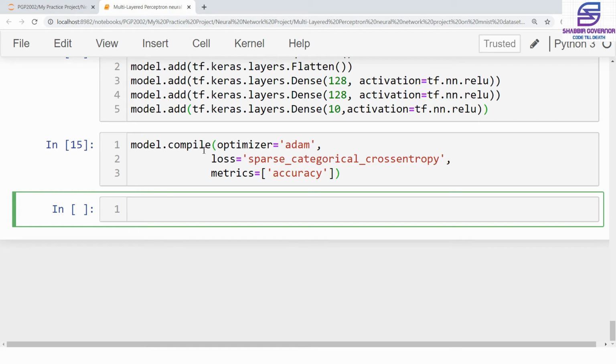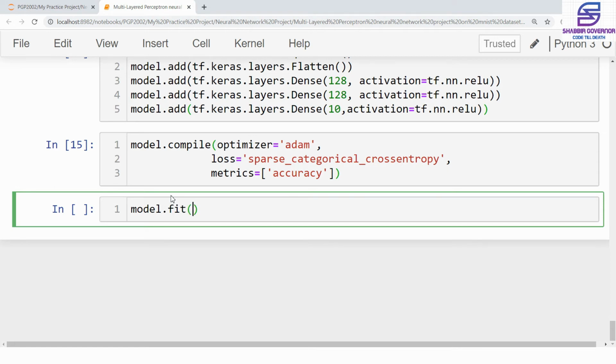Actually, what a neural network does is that it doesn't aim for a higher accuracy, but it aims for a lower loss, and this is how it tries to fit data into it. Neural networks are very good at fitting data, so sometimes we face a problem of overfitting. There are solutions to it, like fine tuning the model. We'll see that in future videos, but for this video, we'll go for direct fitting of the data. So we'll simply fit the data onto the model that we have built till now.